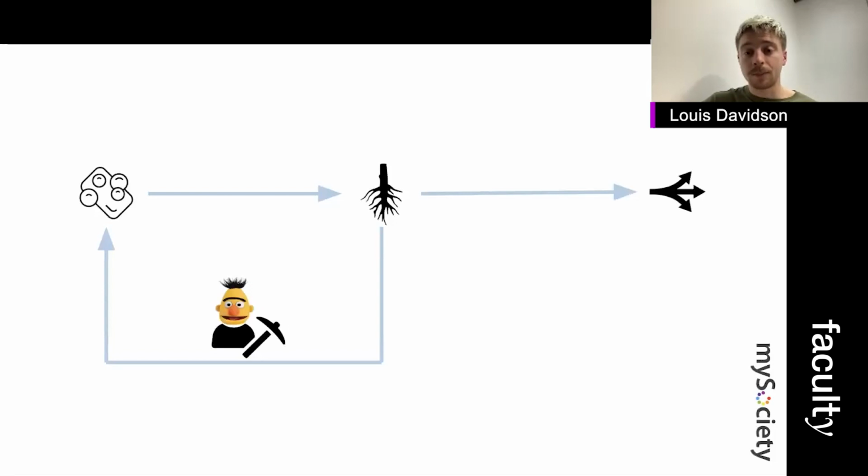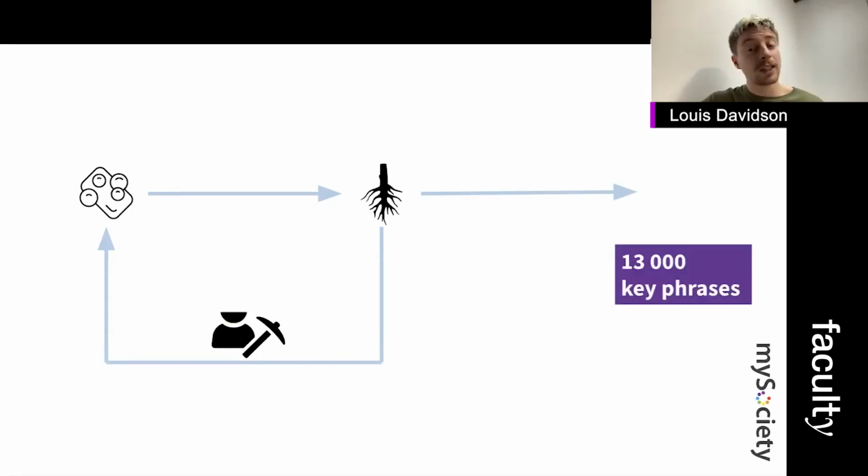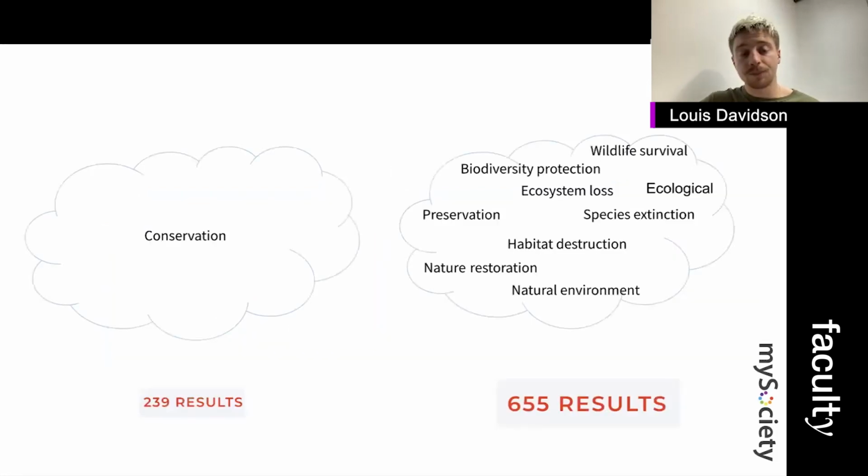We then work him hard again, this time with a focus on the diversity of results, so we get the widest, most interesting representation of our database. This leaves us with about 13,000 key phrases. So what do we do with them? Well, before, a council officer who is interested in conservation efforts would have to Control F for conservation, and then with a few results, bang his head thinking about what are some other terms we could search for which are useful. Whereas now with semantic search, we're directly linked into loads of interesting topics which are really useful and mean we can come away from the site knowing a lot more about the topic we're interested in.